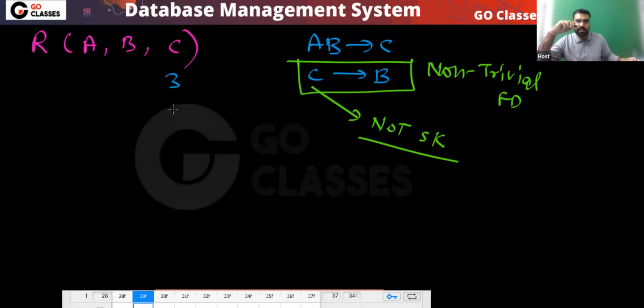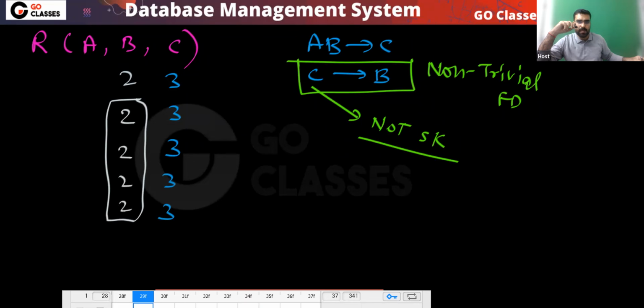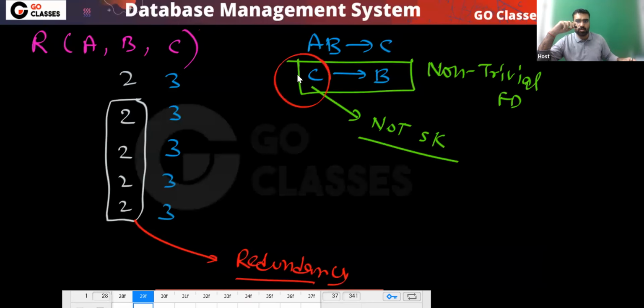If you repeat this 3, can I guarantee this? See, very simple. Let's assume this is 2. If I repeat this 3, automatically this data will repeat. Yes or no? Agree or not? So this is called redundancy. And remember, can C repeat? Yes, because C is not a super key, so it can repeat. So you can easily see that because of this FD, we can get redundancy.